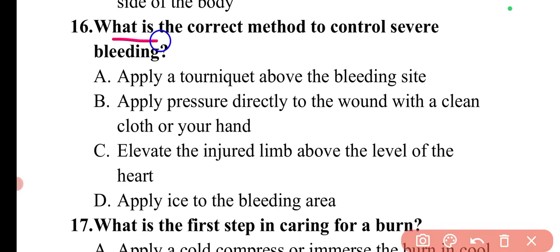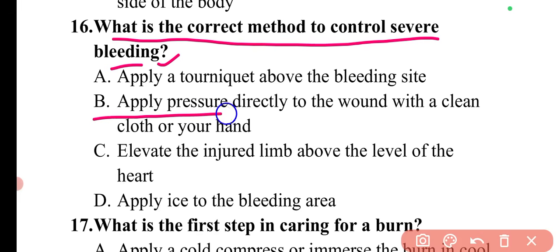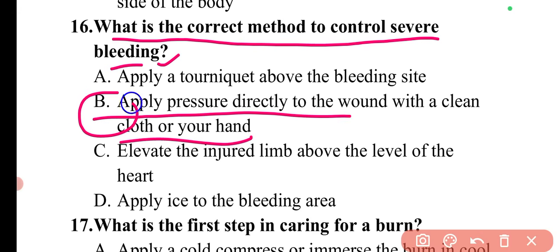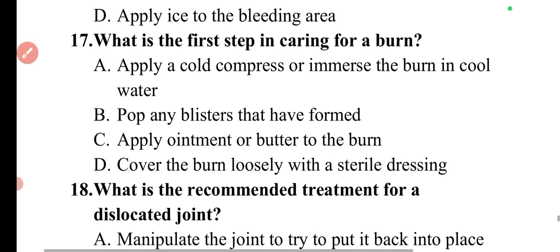Next question is, what is the correct method to control severe bleeding? In order to control severe bleeding, we have to apply pressure directly to the wound from where the bleeding is coming out with a clean cloth or with your hand. So this is the correct method to control the severe bleeding. So here option B is correct.